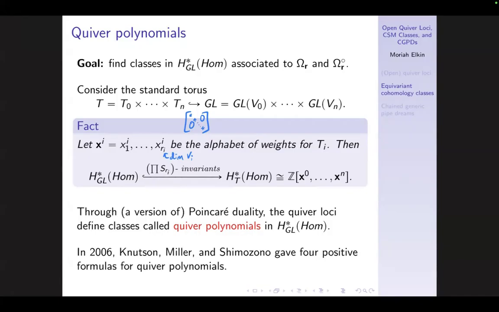And in 2006, Knutson, Miller, and Shimozono gave not one but four combinatorial positive formulas for these quiver polynomials, in particular one in terms of pipe dreams. And so these quiver polynomials have been fairly well studied. That pipe dream formula has kind of inspired some of these methods that I'm going to talk about in a bit. And I'll mention that I was able to cut down on some cancellation in that pipe dream formula. I'm going to skip it here for time, but that is on the archive if you're interested.